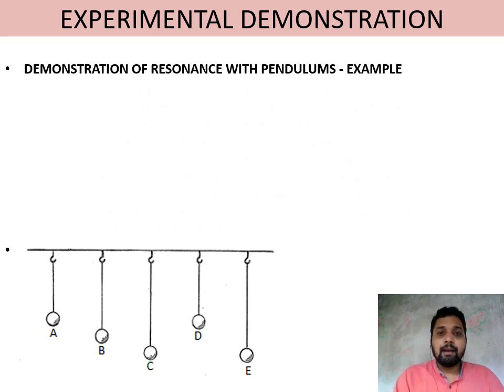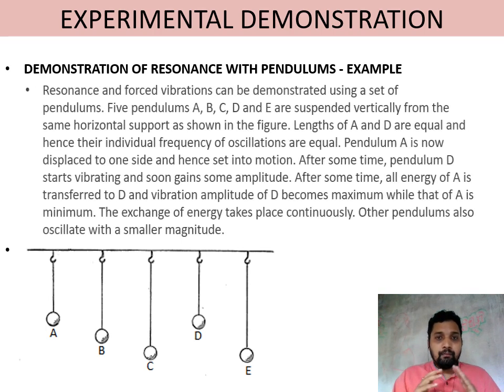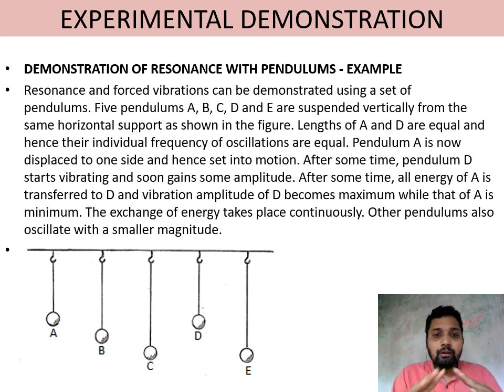Once they start their vibration, all the simple pendulums will start moving to and fro, mean to extreme, extreme to mean. They will vibrate because of the external force. Once they start vibrating, if two pendulums have the same length, here you can see A and D have the same or equal length. Equal length means, if we are using the same material, same mass of bob and same length, their natural frequency is the same.